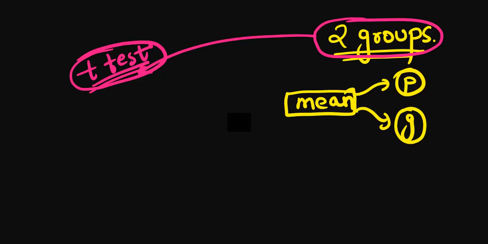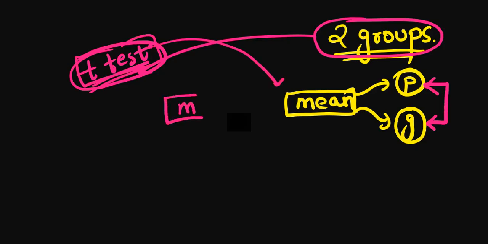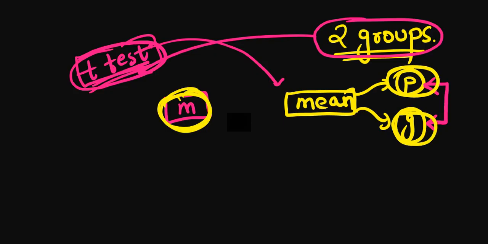So how many groups do we have? These two groups. So what will we use? We will always use the t-test to compare the mean difference, whether or not memory, the dependent variable, is different in this group or that group. So what will be our null hypothesis?